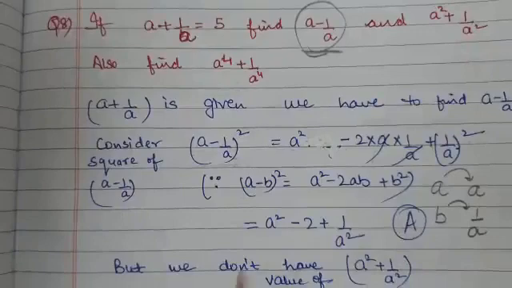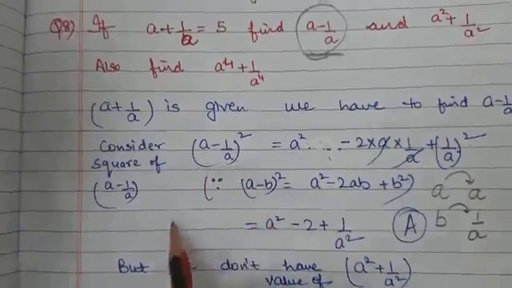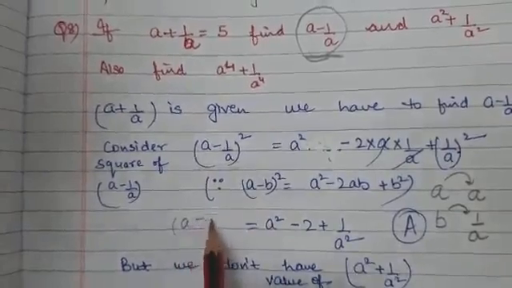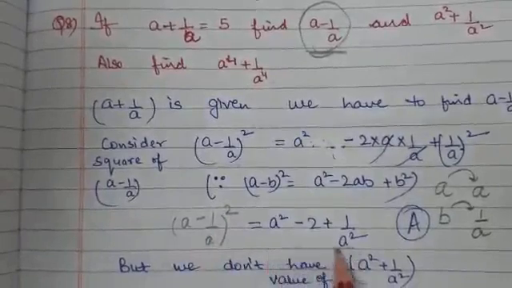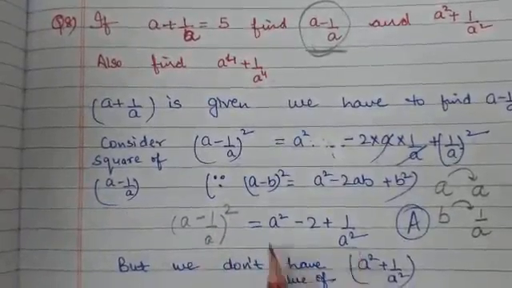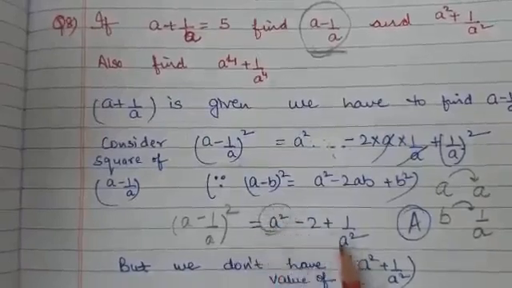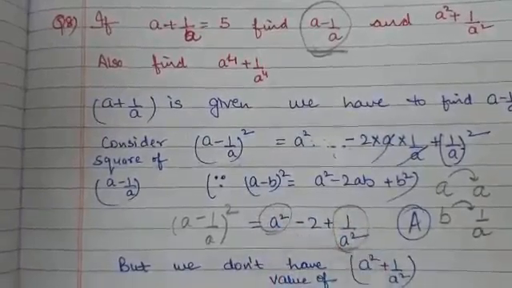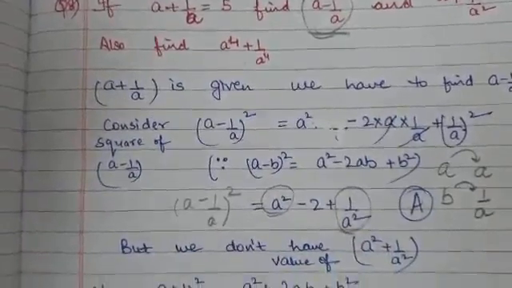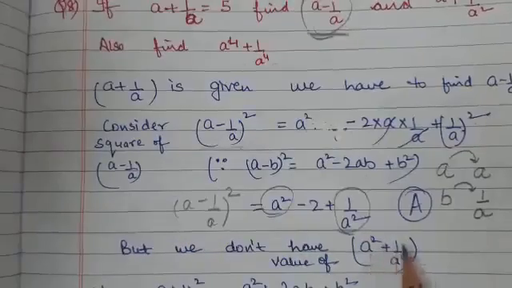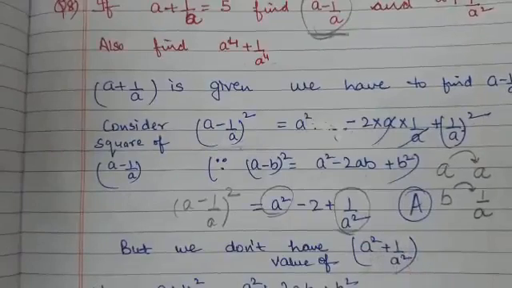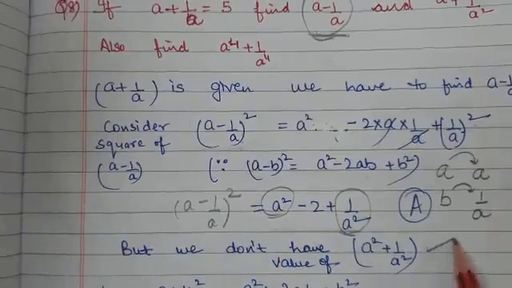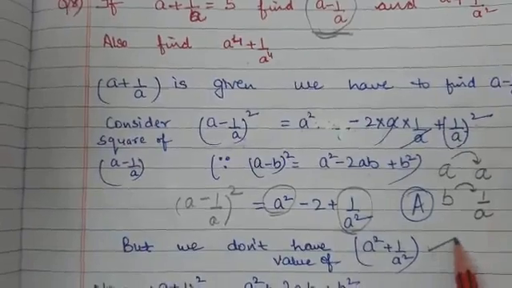But we cannot write like this, because this is not the appropriate answer. We should know the value of this also, but we don't know the value of a square plus 1 upon a square. Fine students?